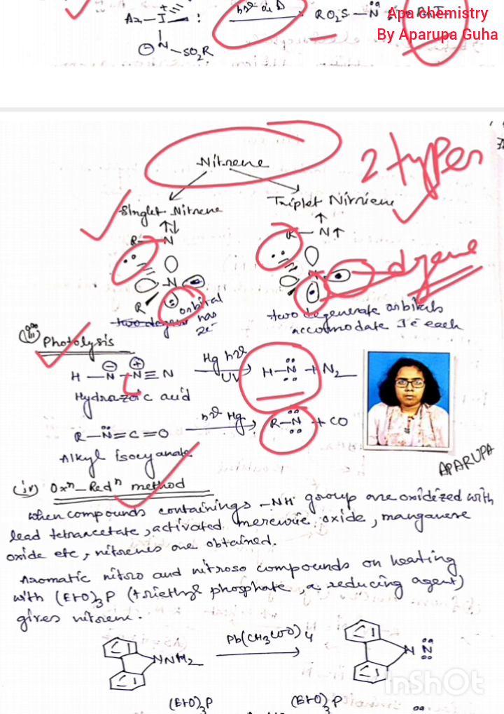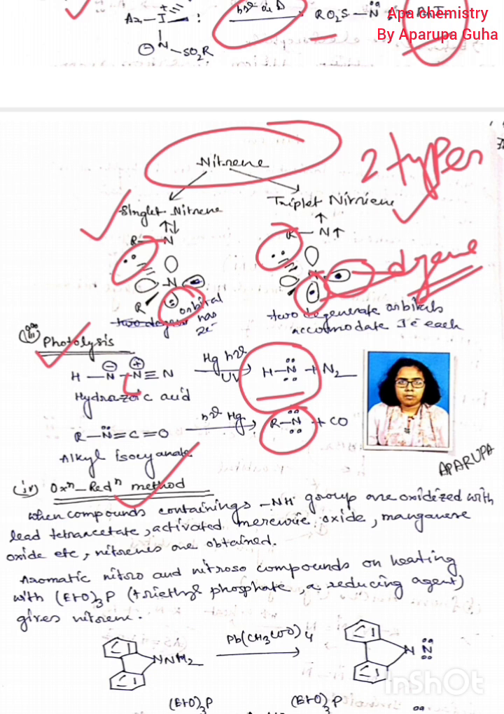In the oxidation reduction method, when compounds contain an NH group, they are oxidized with lead tetraacetate, that is Pb(OAc)4, and activated mercuric oxide, and also manganese oxide, and nitrogen can be produced. So any NH containing compound can be oxidized with lead tetraacetate, or activated mercuric oxide, or manganese oxide, and then the outcome should be nitrene.